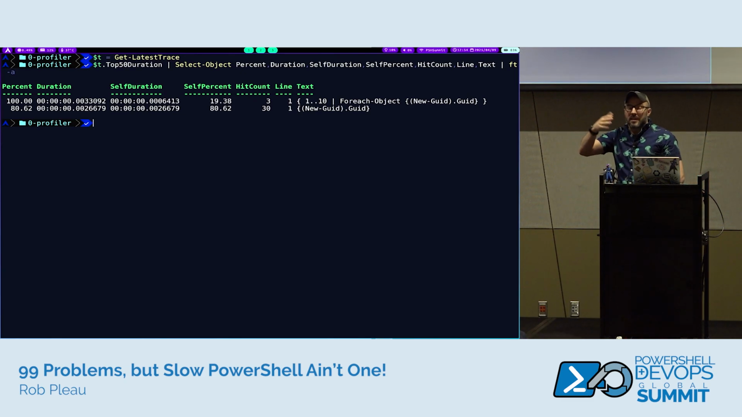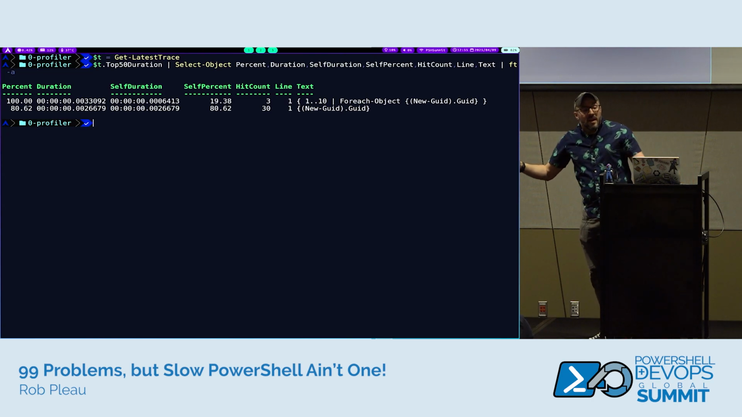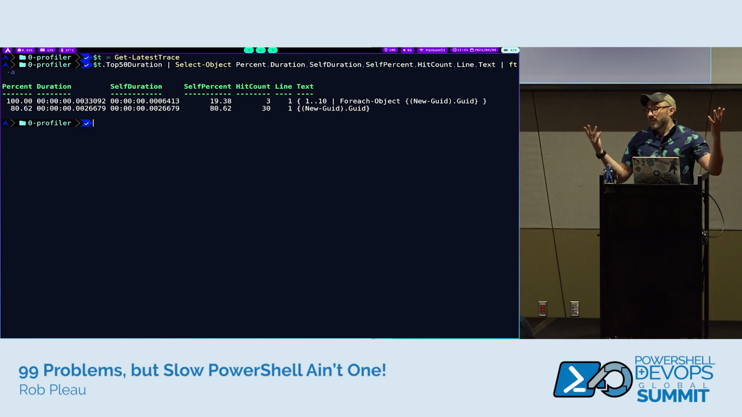But again, this is a very simple example, but we can see top 50 duration, and I'm going to talk about this in a minute. We can see that the percent for the duration doesn't always add up to 100. It's going to be over 100. But the self duration and the self percent, that's really what took the most time or least time to run, depending on how you're looking at it, within the script block. So in this case, the new GUID, and then dotting the GUID out of that took 80.62% of the time, where the other part of the code took the other 19.3%. So if I wanted to optimize, this might be a place where I'm like, was there a more efficient way to generate a GUID so that I can shave off some time?